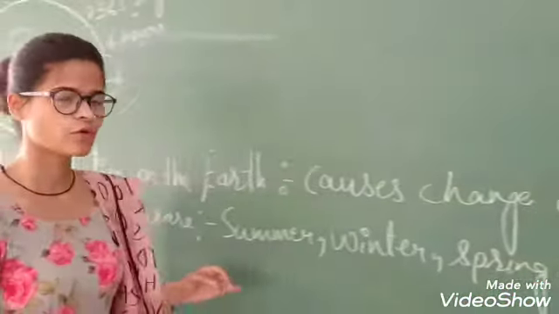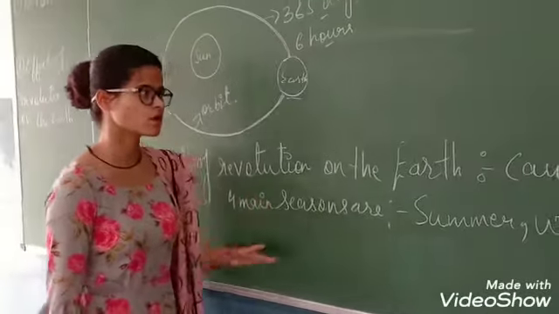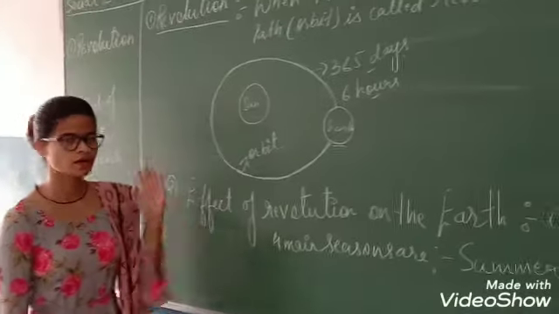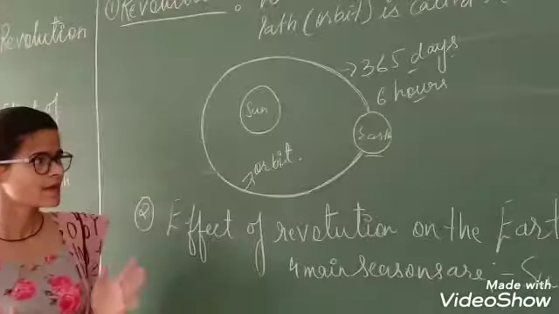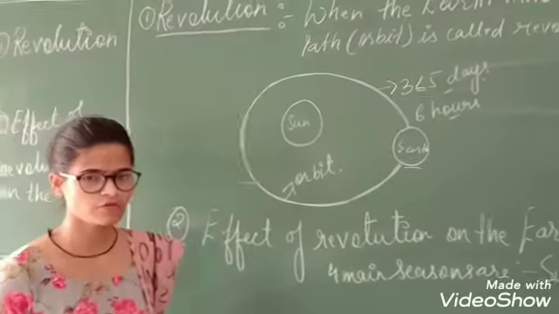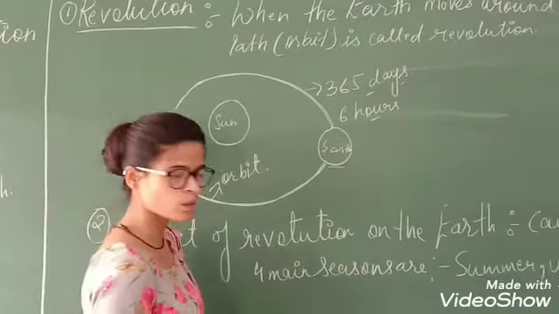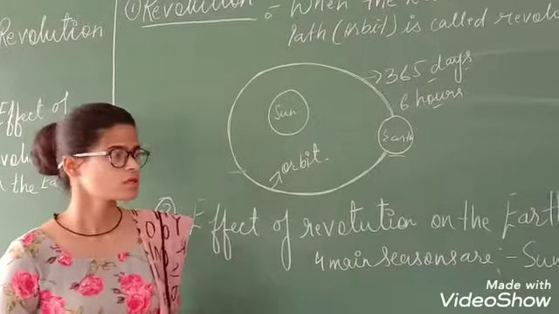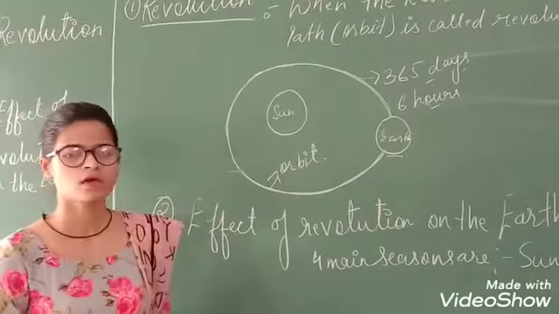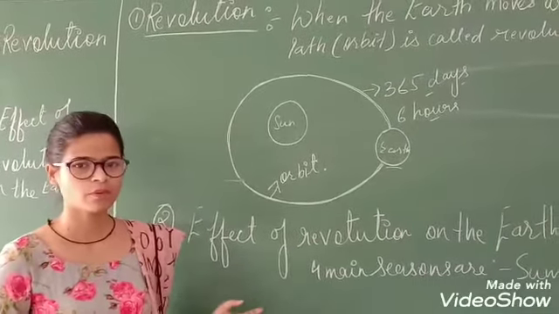These are caused when the earth revolves around the sun. Now, the position of the earth when summer will occur, this whole process we will learn with the help of a diagram.